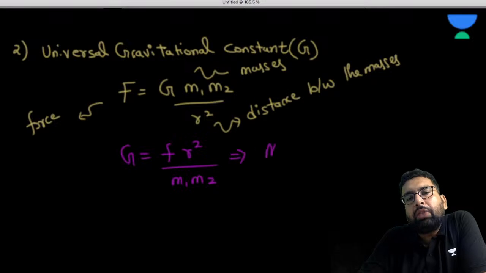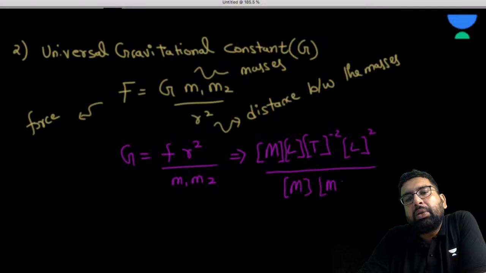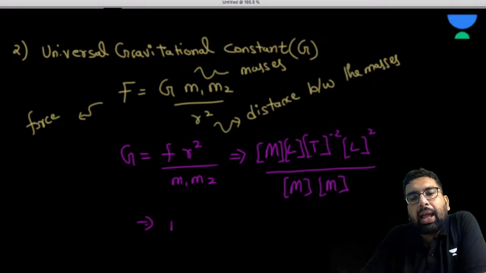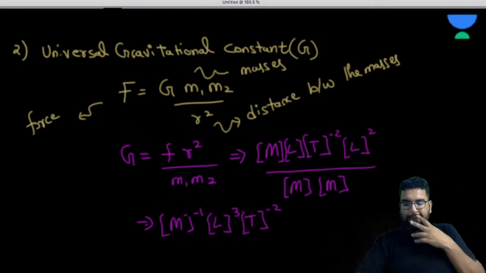We memorized the dimension of force, so this is MLT minus 2. The dimension of r square is obviously going to be L square. And the dimension of m1 m2 is going to be M each, so it is going to become M minus 1, L cube, T minus 2.